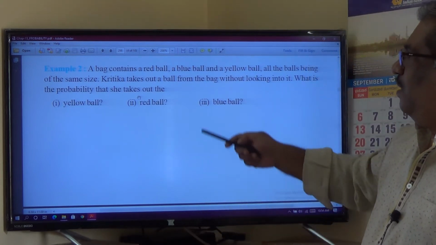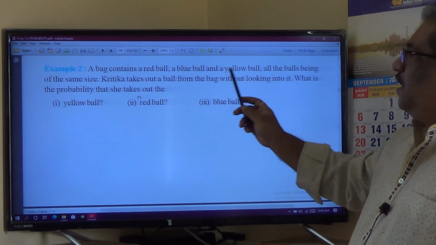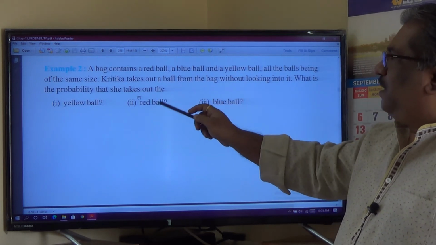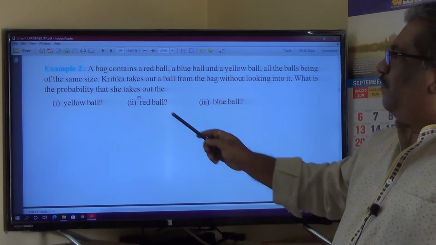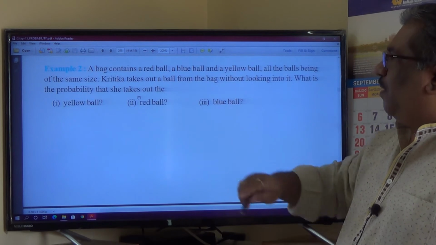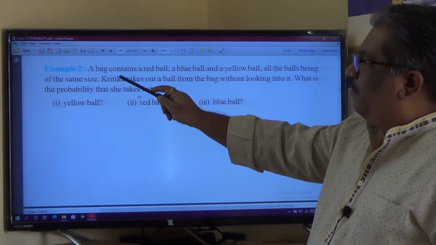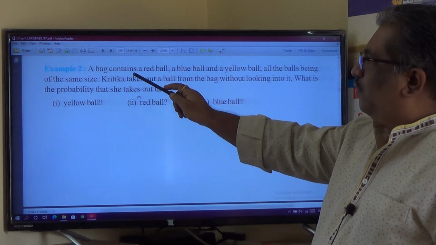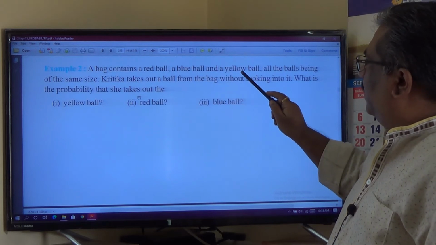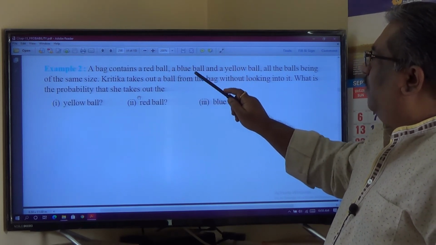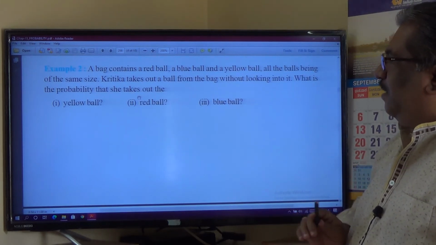Next, see here, a bag contains a red ball, blue ball and yellow ball. All the balls are of the same size. Kritika takes out a ball from the bag without looking into it. What is the probability that she takes out the yellow ball? The number of all possible outcomes is the total number of balls. A red ball, a blue ball, a yellow ball. One red, one blue, one yellow. So the total number of possible outcomes is 3.